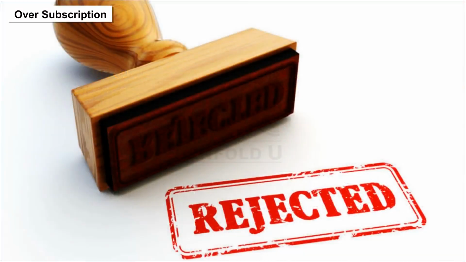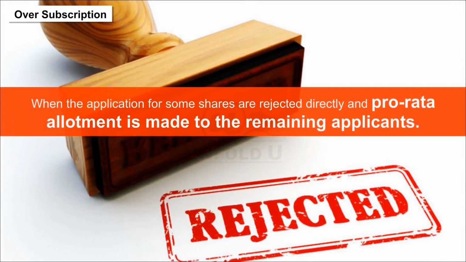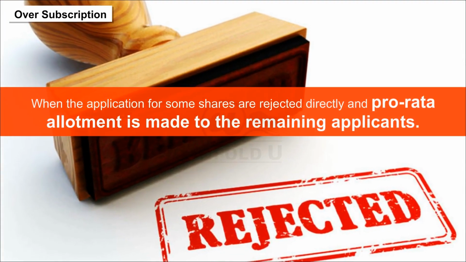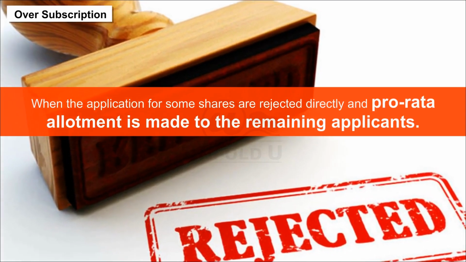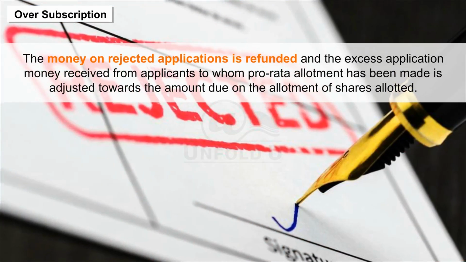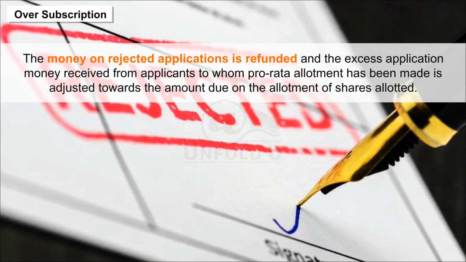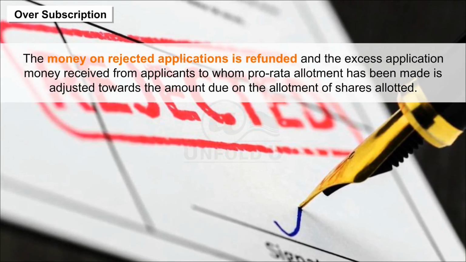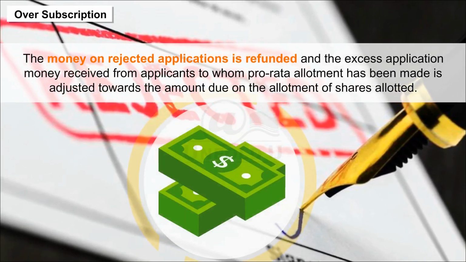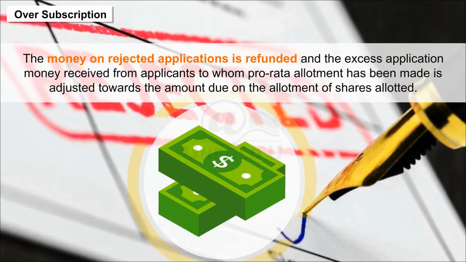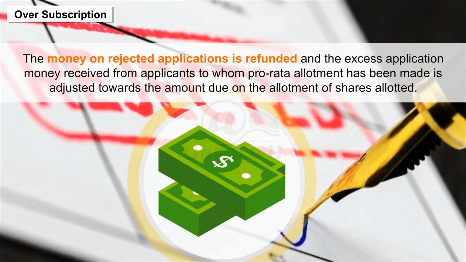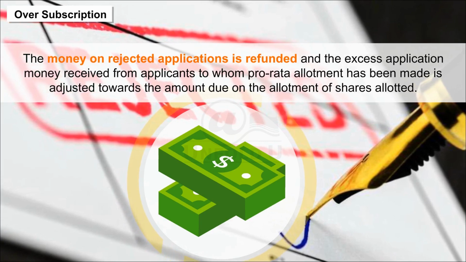3. When the applications for some shares are rejected directly and pro rata allotment is made to the remaining applicants, the money on rejected applications is refunded and the excess application money received from applicants to whom pro rata allotment has been made is adjusted towards the amount due on the allotment of shares allotted.